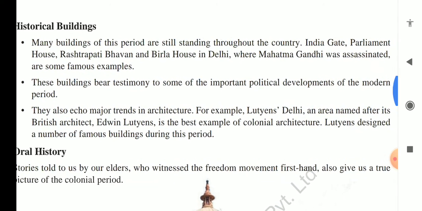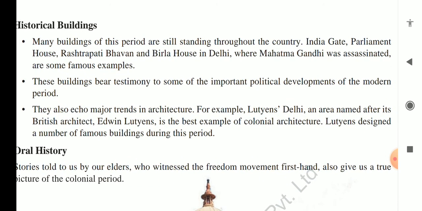These buildings bear testimony to some of the important political developments of the modern period. This kind of building has the information. They are the proof of Indian history that this event occurred. They are the witness of a particular event.